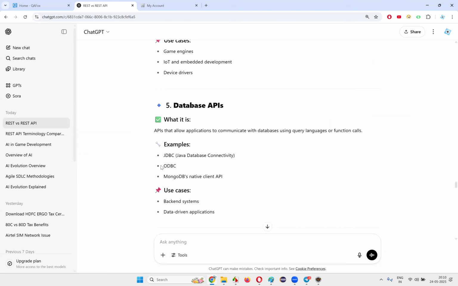They let applications or programming languages connect with the database, making API calls into the database using some query language like SQL. Whenever you make a SQL query, some API calls will be there, guys.